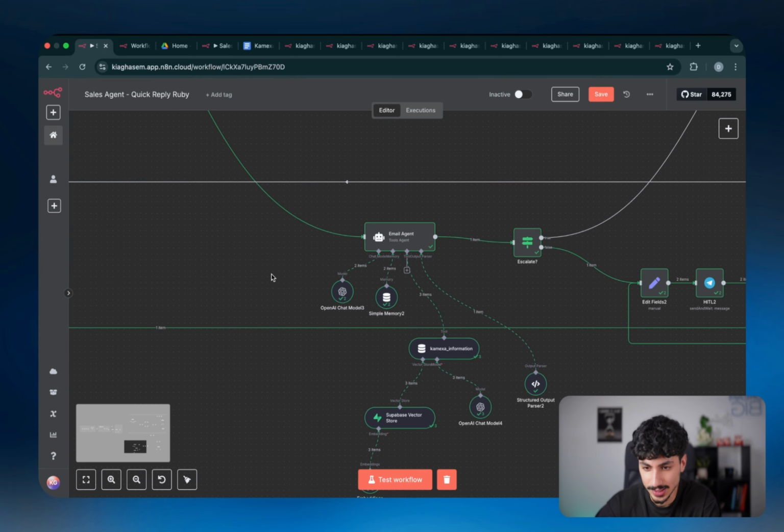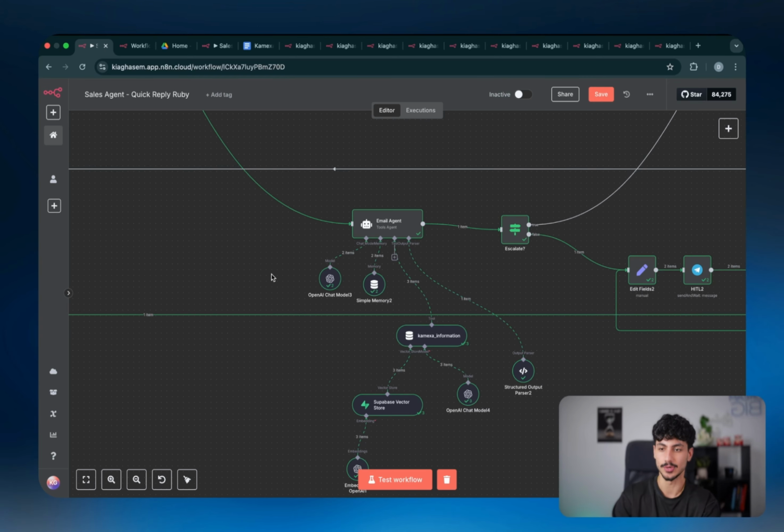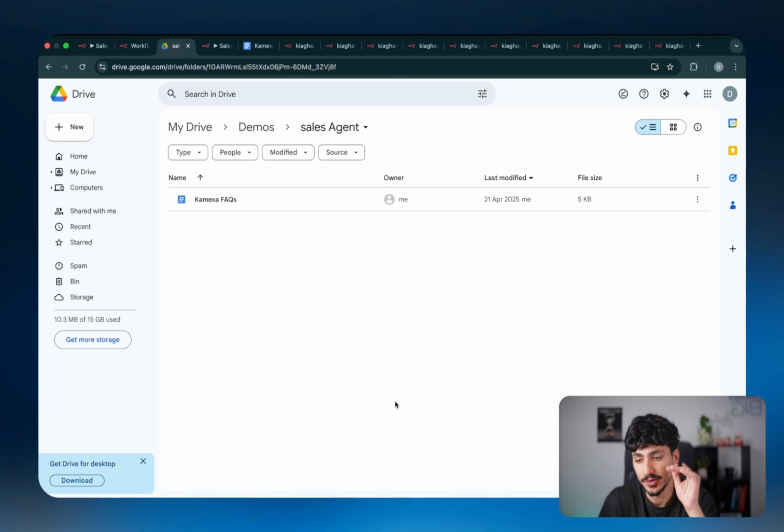But now let's get back to the email agents node, and let me tell you exactly how we're able to build this RAG database, or in actual terms, the vector database. So basically what is happening is we have a Google Drive folder called demos. And inside this Google Drive folder, we have that one file, Chemexa FAQs.